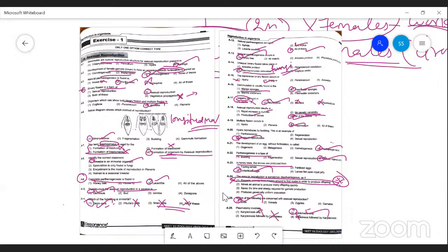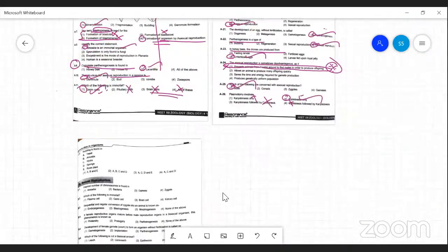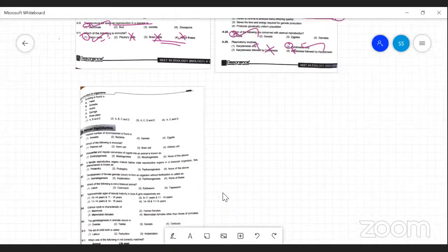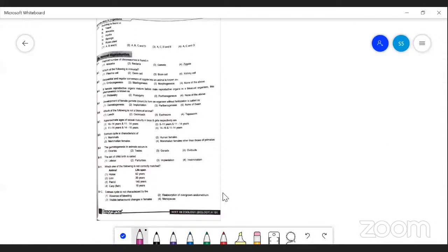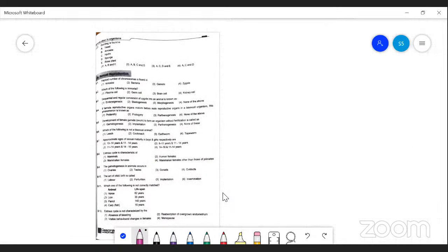Go through the remaining questions from this part, and prepare well to attend all the questions from this course. When you come to this next one, in this diagram you can see budding. Yeast, Hydra, and sponges show budding, not amoeba, not plants. So A, C, D, the fourth option, is the correct one.